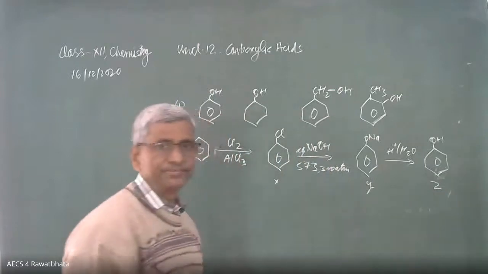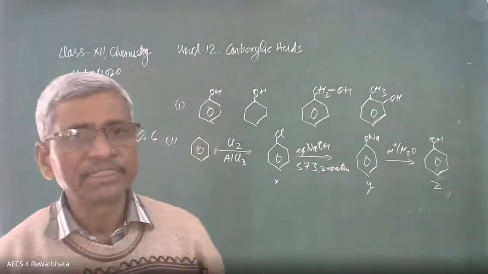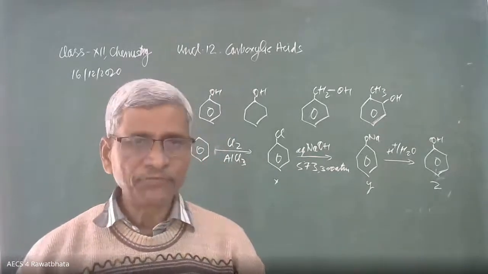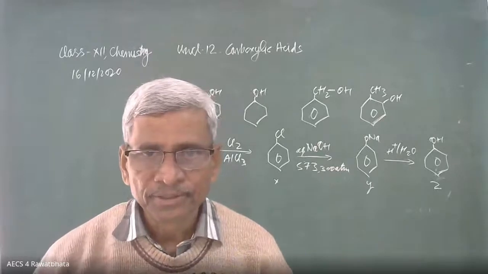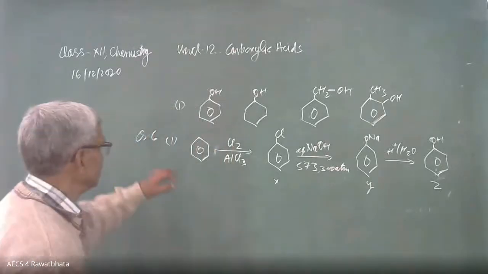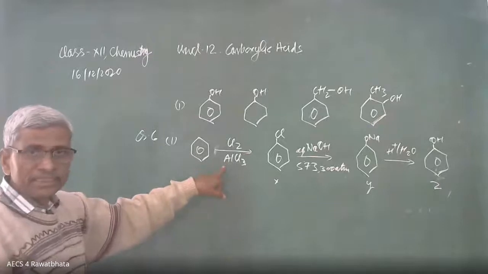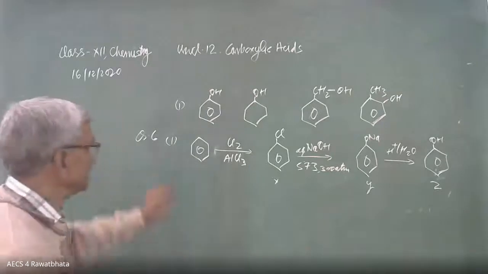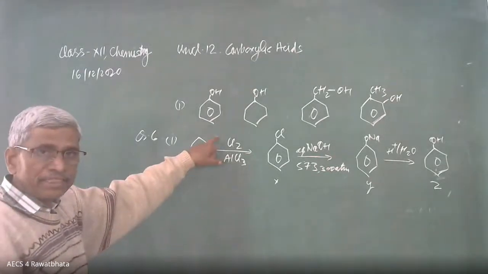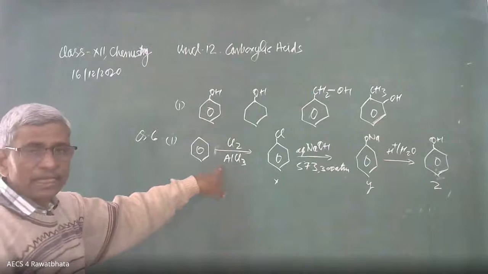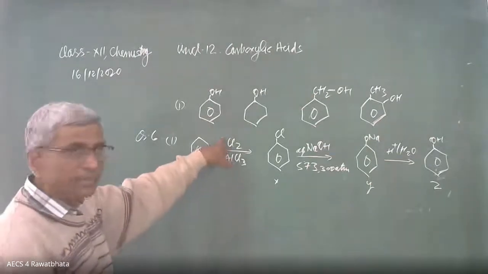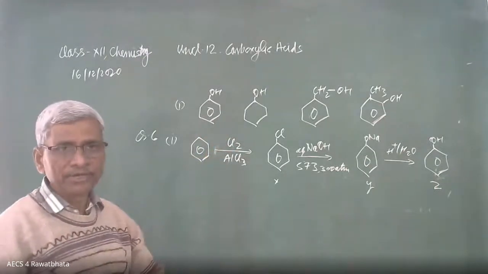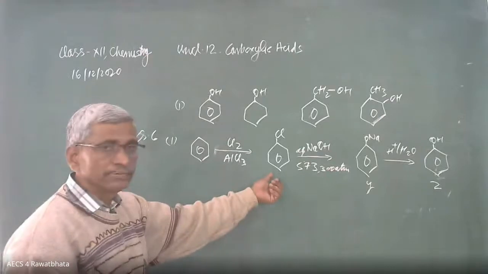In this way we can decide. So some named reactions are involved in these conversions. This is benzene, chlorination of benzene in presence of halogen carrier. Halogen carrier, its purpose is to release Cl positive, chloronium ion, and this chloronium ion behaves like an electrophile. This is the electrophilic substitution product.